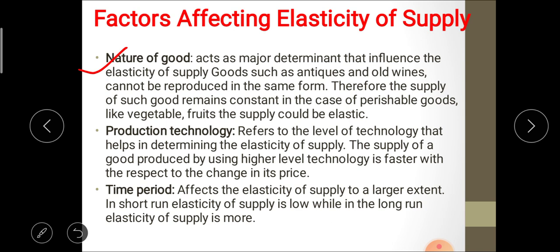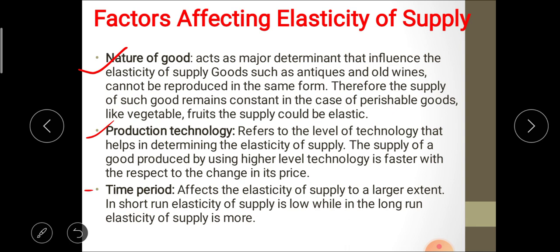Next one, production technology. Production technology refers to the level of technology that helps in determining the elasticity of supply. The supply of goods produced using a higher level of technology responds faster to change in its price. Next one, time period.